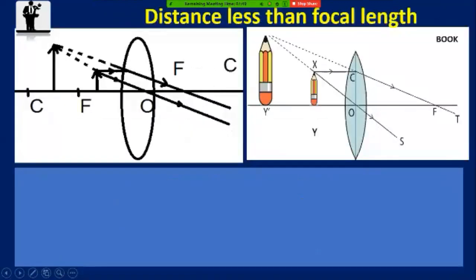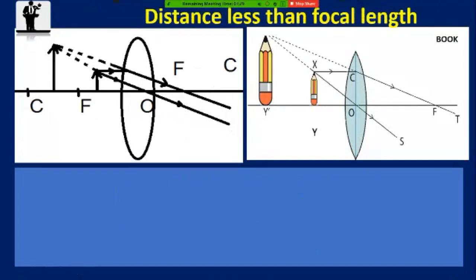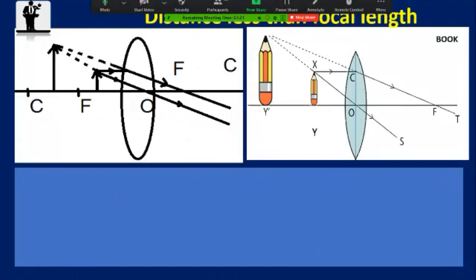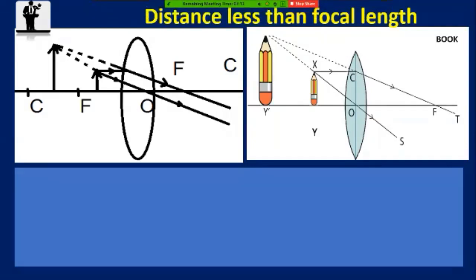Our next image formation: object distance less than the focal length. Hasin, can you tell me what is the similarity between this image formation and our concave mirror image formation? Can you get any similarity between the image formation of the concave mirror and the convex lens for this position?